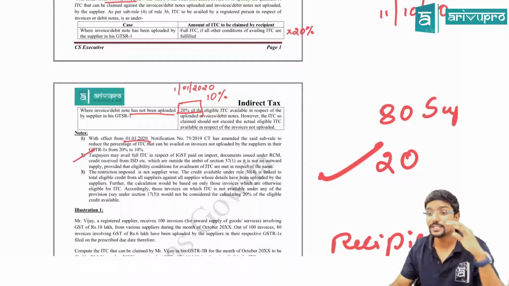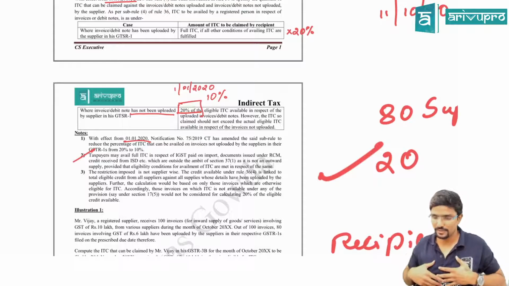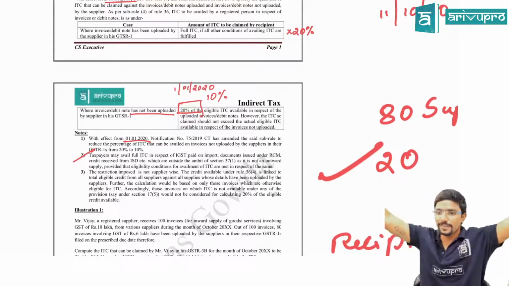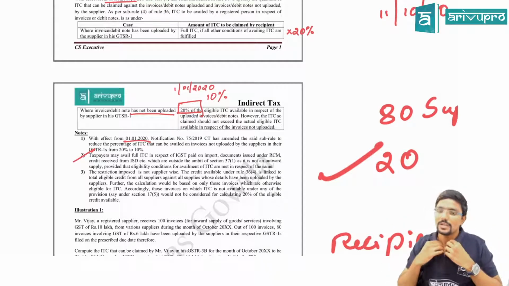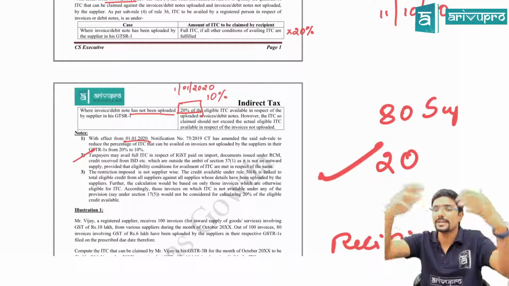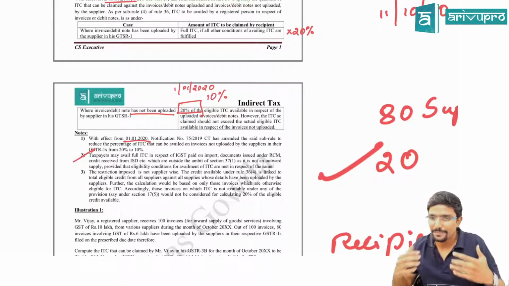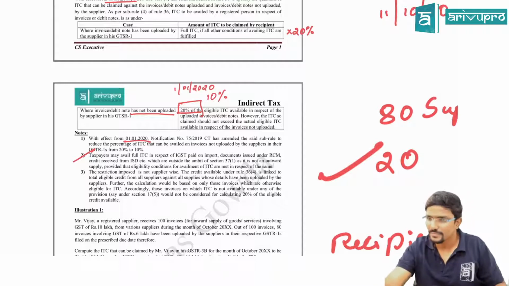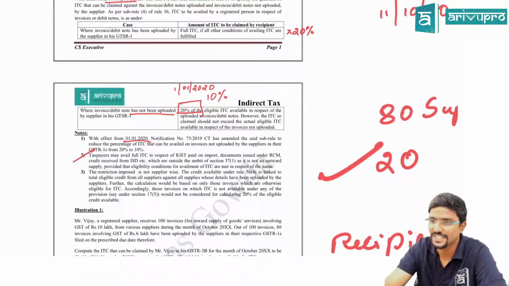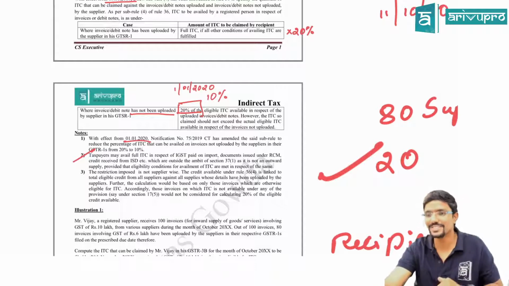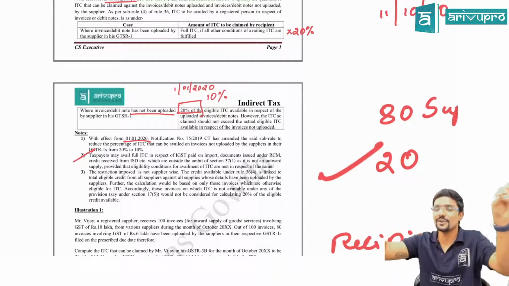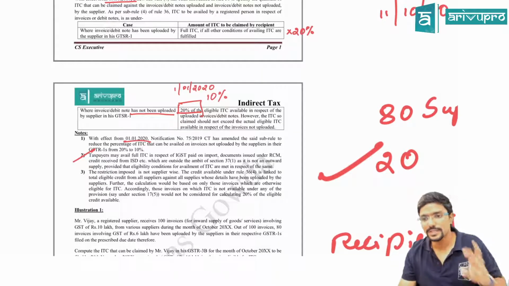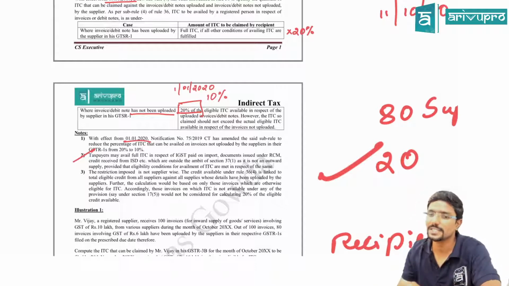Plus, distribution of credit by an input service distributor. Input service distribution means, assume I have purchased some goods which I am sending to all my branches in India. Now I will obviously distribute the credit to all the branches. In that case, when I am distributing the credit to all the branches, you need not follow this restriction. This restriction is not applicable because you already purchased the goods and you are distributing the credit to your own branch. There is no supply there. Agree? So in these three cases, these restrictions or conditions are not applicable.